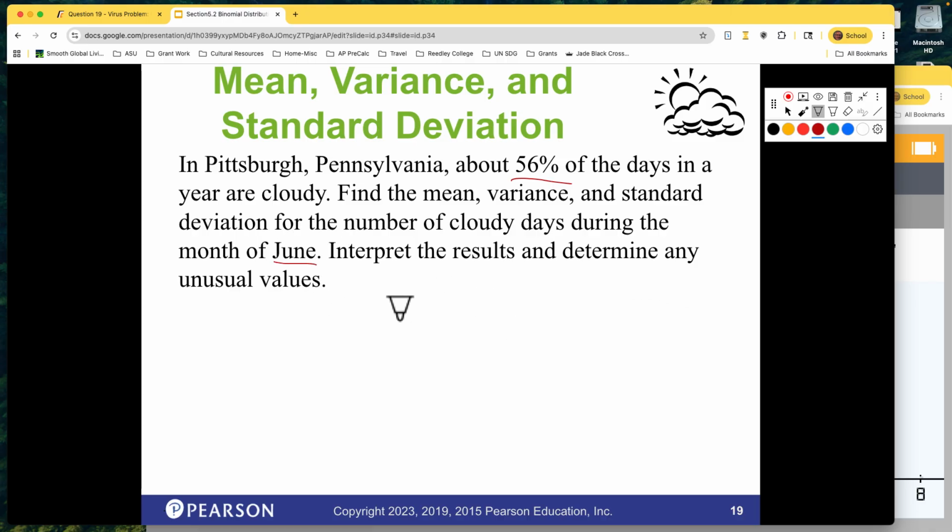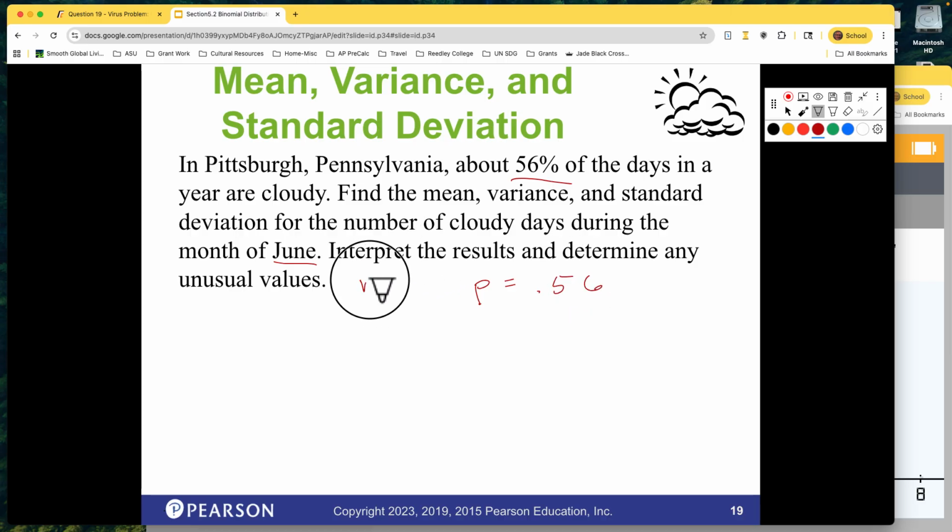Okay, so what you have to see is, I don't know that it would actually be binomial, but the way they set it up, 56% of the days, we're going to assume that each day is independent from the day before it, which we know it's not. If you get a cloudy day one day, a lot of times you'll get a cloudy day the next. But okay, we'll say it's binomial, 56% chance of success. I don't know that a cloudy day is a successful day, but that's how they phrased it. Number of cloudy days. So 56% chance of getting a cloudy day.